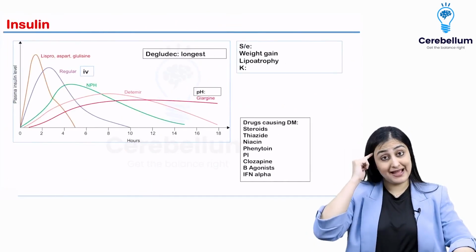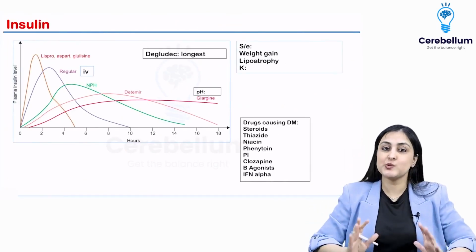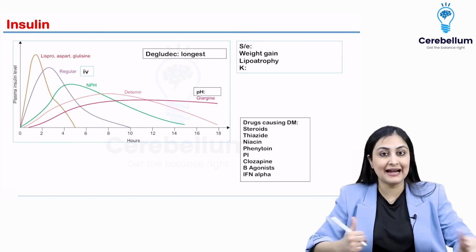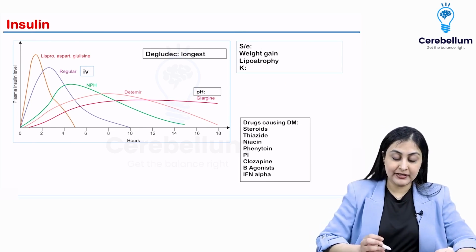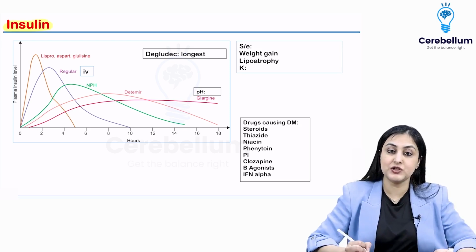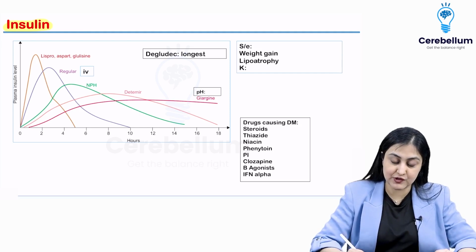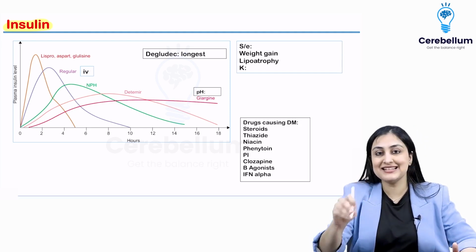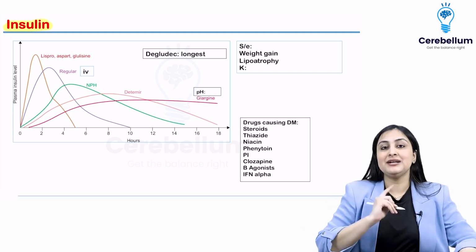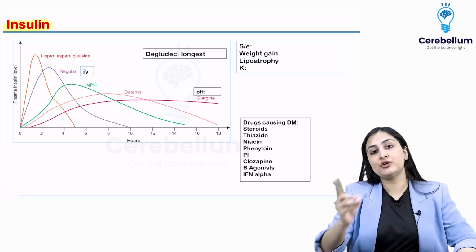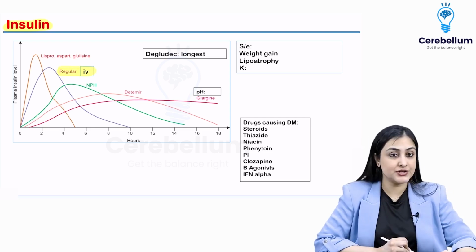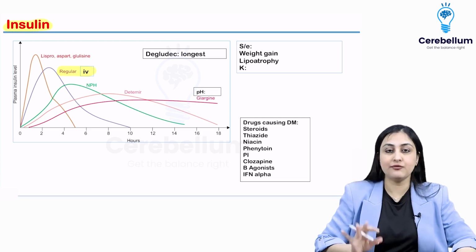Now let's talk about the management. So pharmacology. First we have insulin. Insulin mainly we are going to be using for patients of type 1 and LADA who are insulin dependent, who have low beta cell mass. The most common route of giving insulin is subcutaneous. Either injections or a continuous pump can be given, which is preferred. Or remember, in diabetic ketoacidosis we would have to give IV insulin, and the only insulin which can be given IV is the regular insulin. All other insulin types are for subcutaneous.